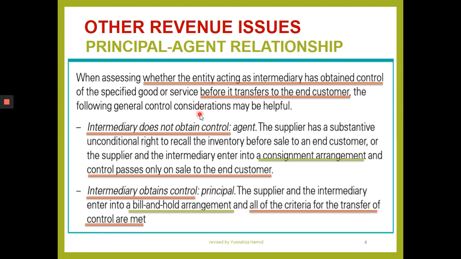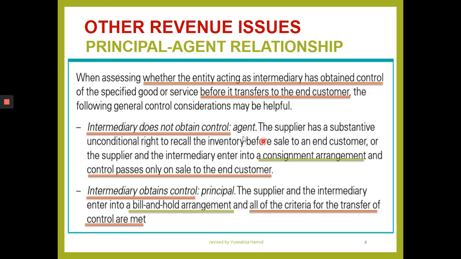So the consideration given here might be helpful under MFRS 15. You need to see whether the intermediary has obtained control or does not obtain control. The intermediary does not obtain control where the supplier has a substantive right to call for the inventory.